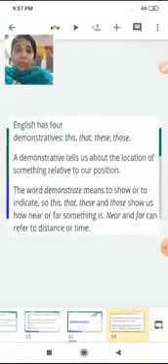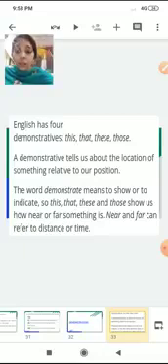Let me tell you. Now, English has 4 demonstratives. Okay, what are they? This, that, these, those. Okay, so we have 4 demonstratives. But what are these demonstratives? As I mentioned earlier, they tell us about the location of something relative to our position. The word demonstrate means to show or to indicate. So this, that, these and those, they show us how near or far something is.